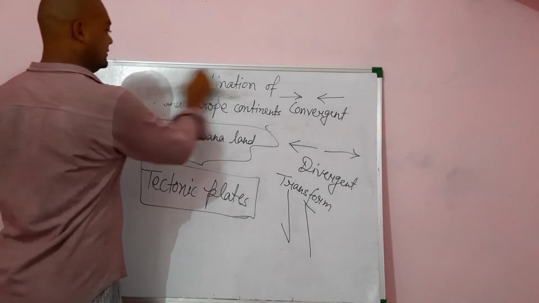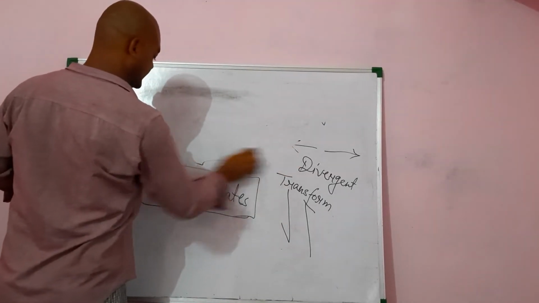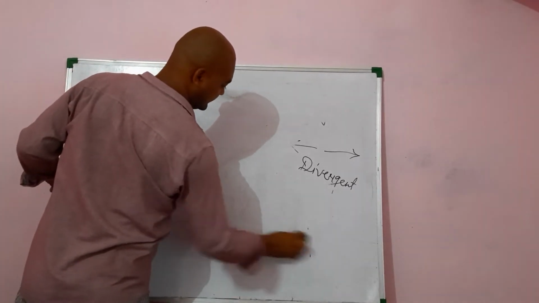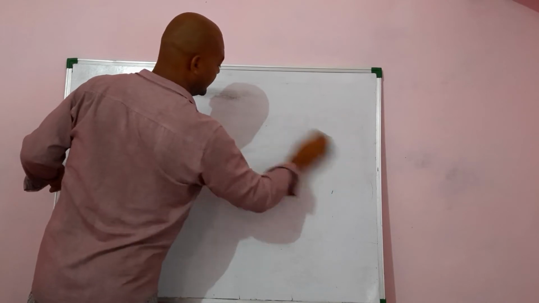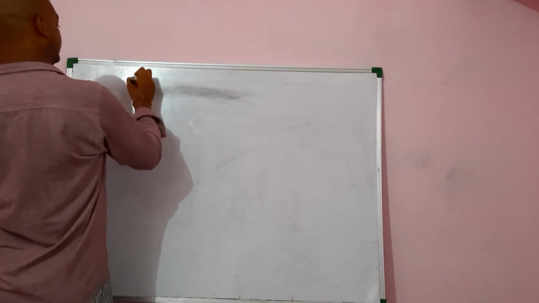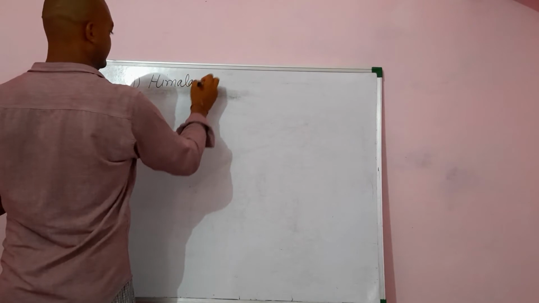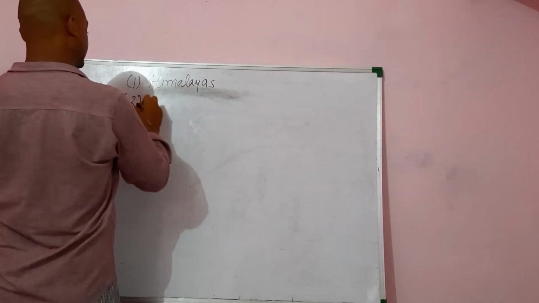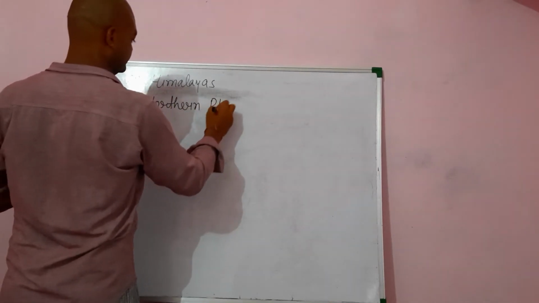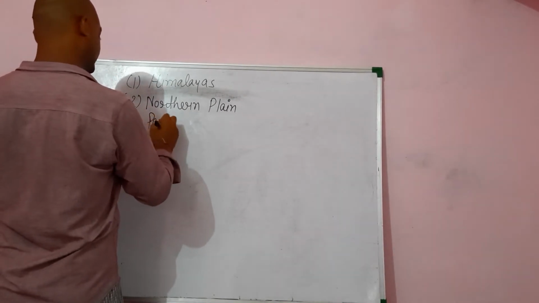As I have already told you, in our country India, all the major physical features are found. So on the basis of the physical features, India is divided into a few categories. First one is the Himalayas. Second one is the northern plain. Third one is the peninsular plateau.